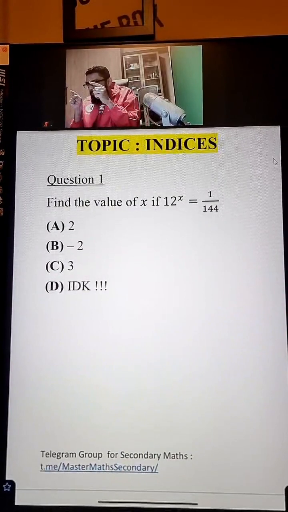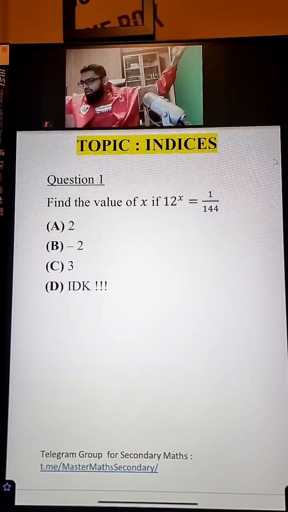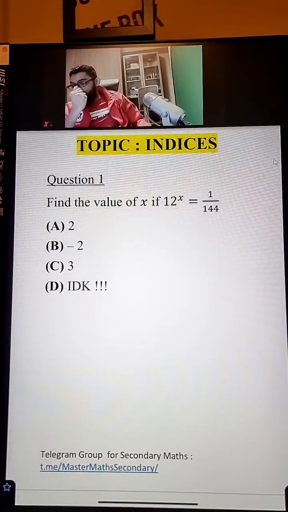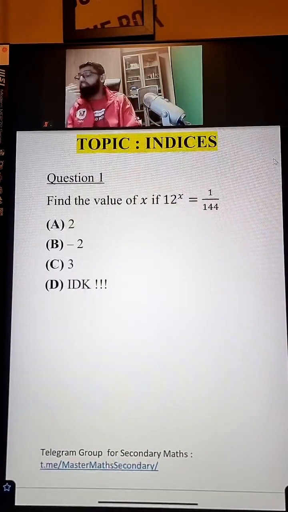Take out a piece of paper. Doesn't need to be a very huge drawing block. A piece of paper, a pen, and a calculator. Alright, because today we're gonna write some steps for this question.